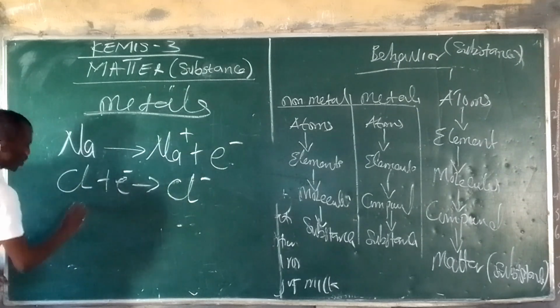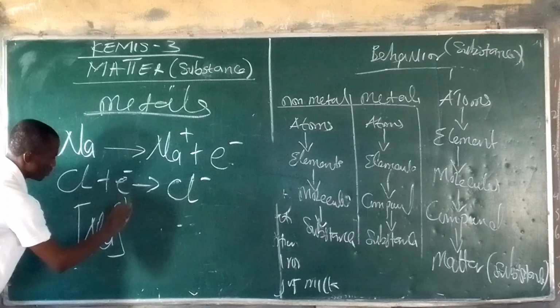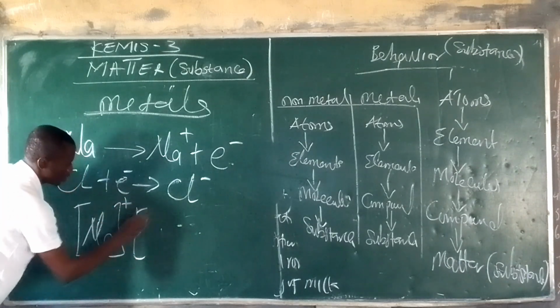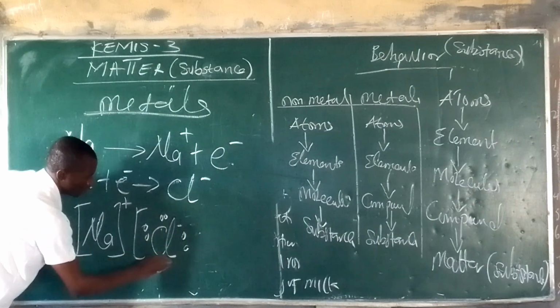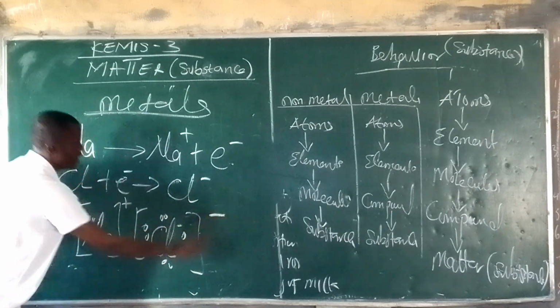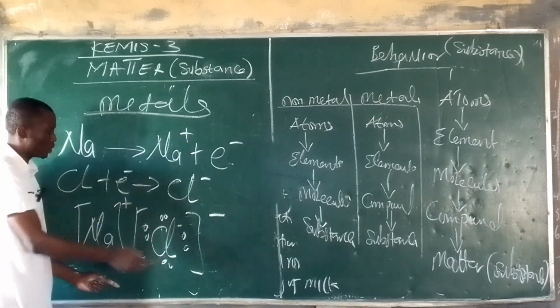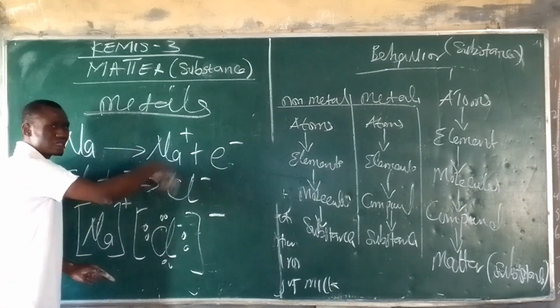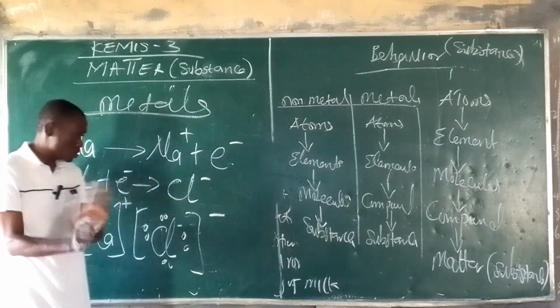Meanwhile, the structure will look like this: sodium, positively charged, chlorine, negatively charged. You can see that sodium just needs to lose an electron and it will be stable, so that the outermost shell will be octet configuration. Don't bother, don't try to understand